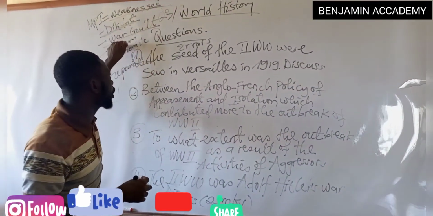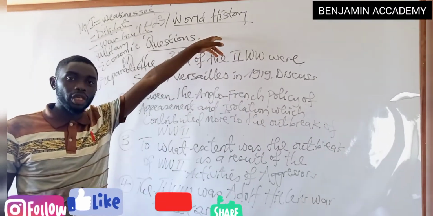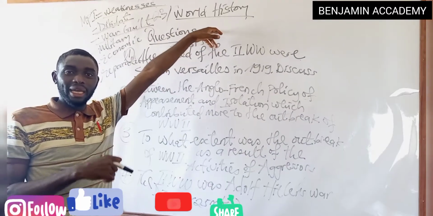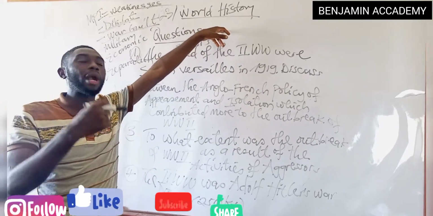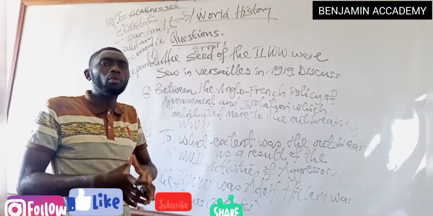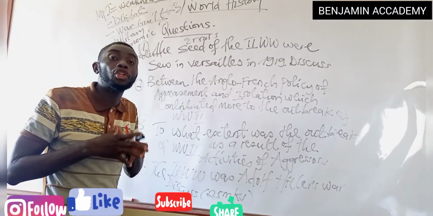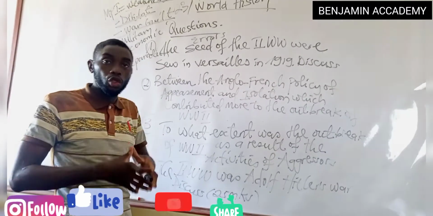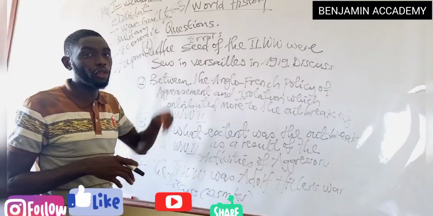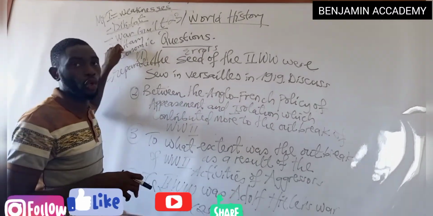We talk about military sanctions. The size of the German army in the Treaty of Versailles was reduced to 100,000 soldiers. As if that was not enough, the Germans were prohibited from producing military equipment like tanks, zeppelins, and armored cars. And the Germans were not happy because their argument was that 100,000 soldiers was too small to maintain internal security in Germany, and Germany was so vulnerable to external attack. So to them, the 100,000 soldiers was small. They criticized it, and to revenge, they let go of the armament in Europe, which led to the outbreak of the war.